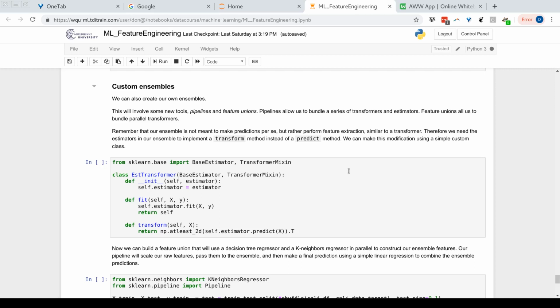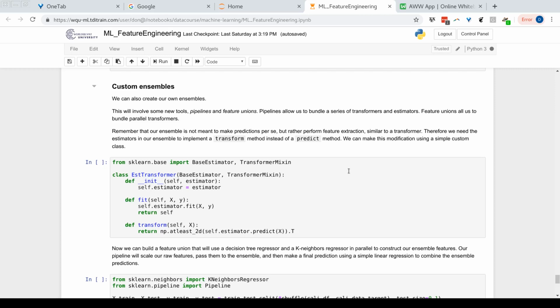Perhaps I'm going to use one type of machine learning model, let's say decision tree or random forest. And then let's say I want to use another model, let's say k nearest neighbors. Both these models predict different values, right? They're going to behave differently, they're going to perform differently, so they're going to predict different values.